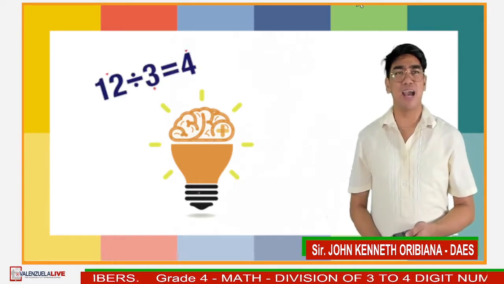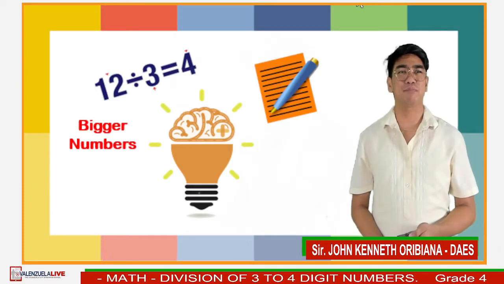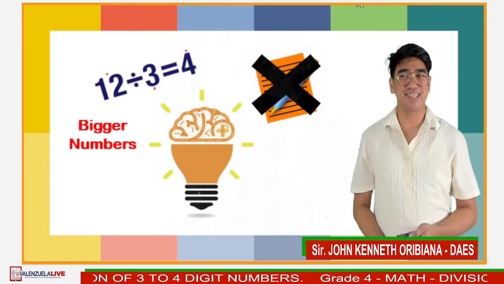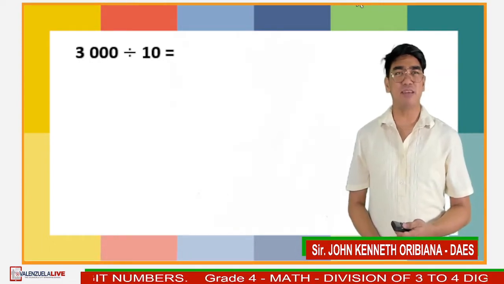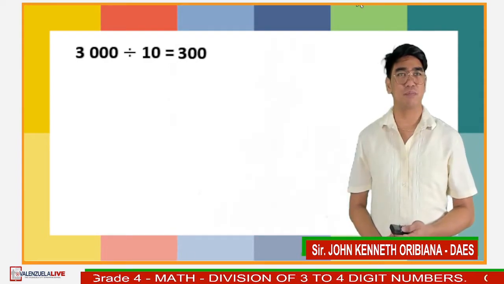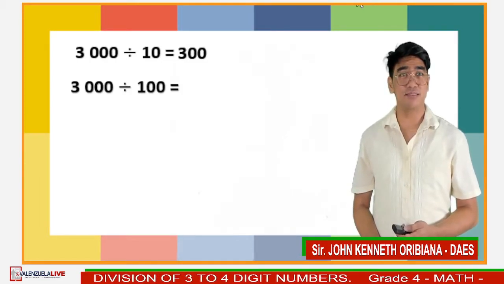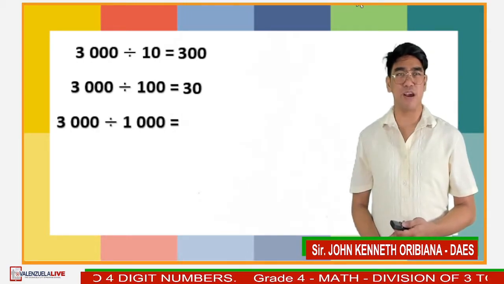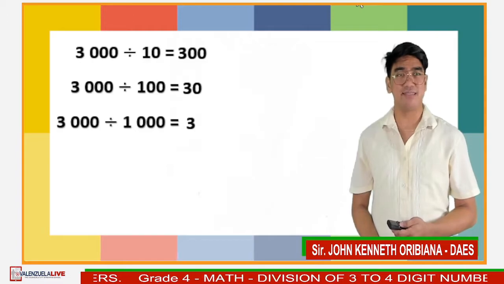Did you know that we can divide bigger numbers mentally without solution? Like for this example, 3,000 divided by 10. The answer is 300. 3,000 divided by 100 is very good, 30. 3,000 divided by 1,000 is, that's right, it is 3.